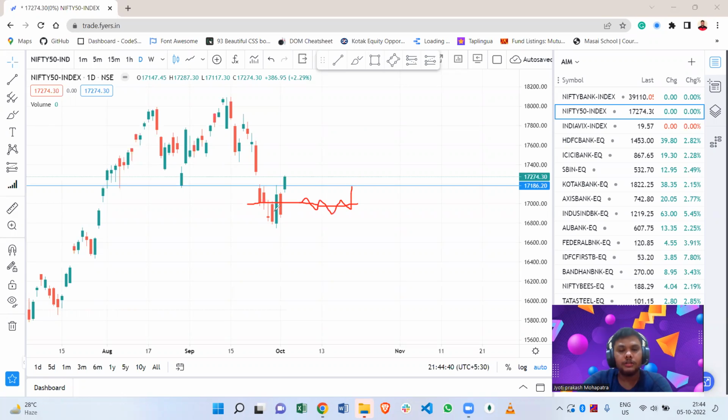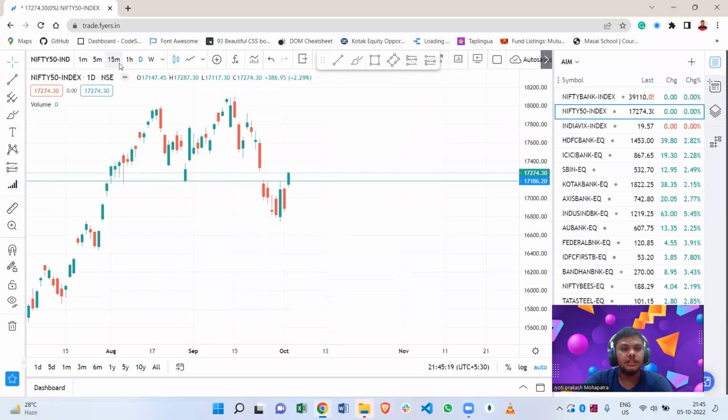You can assume some support level there, because here you can see that it is a red negative candle, and after that we open gap up and continue to go up. But those sellers who sold there have their stop loss around 17,150. The stop loss hits immediately, and those who take a buying trade here have their stop loss around 17,000 or 17,100. So you can assume 17,000 as a round level, and also as a major support level.